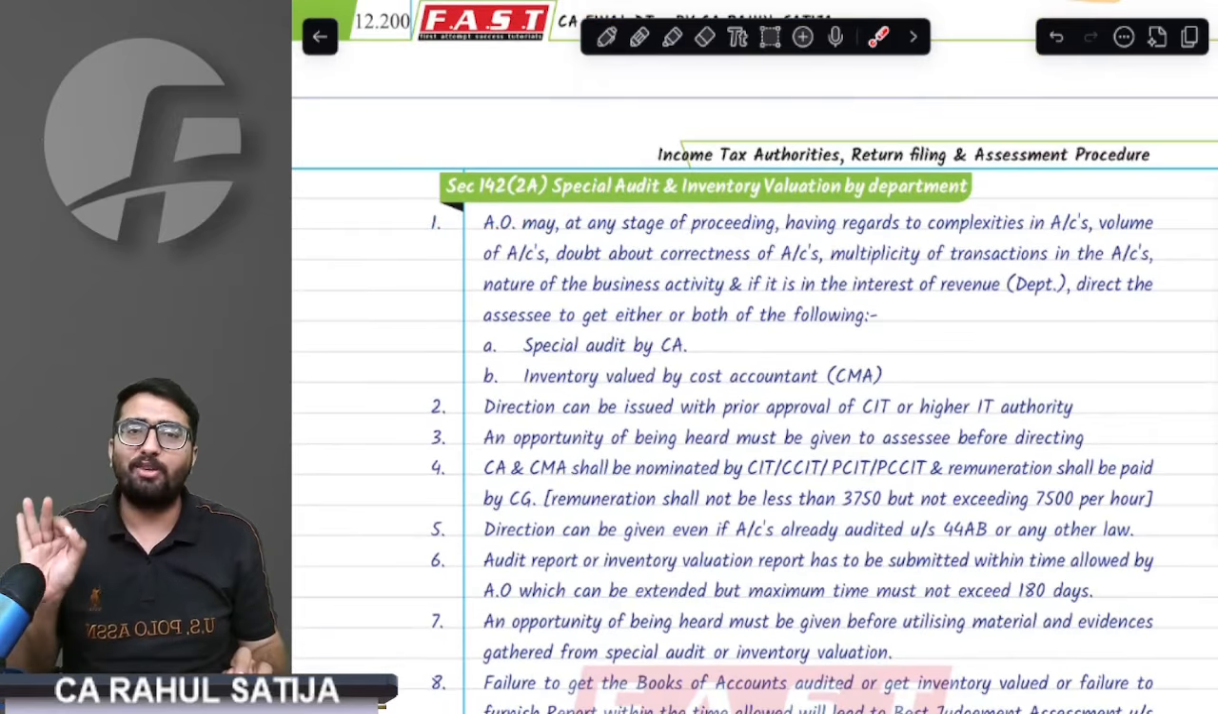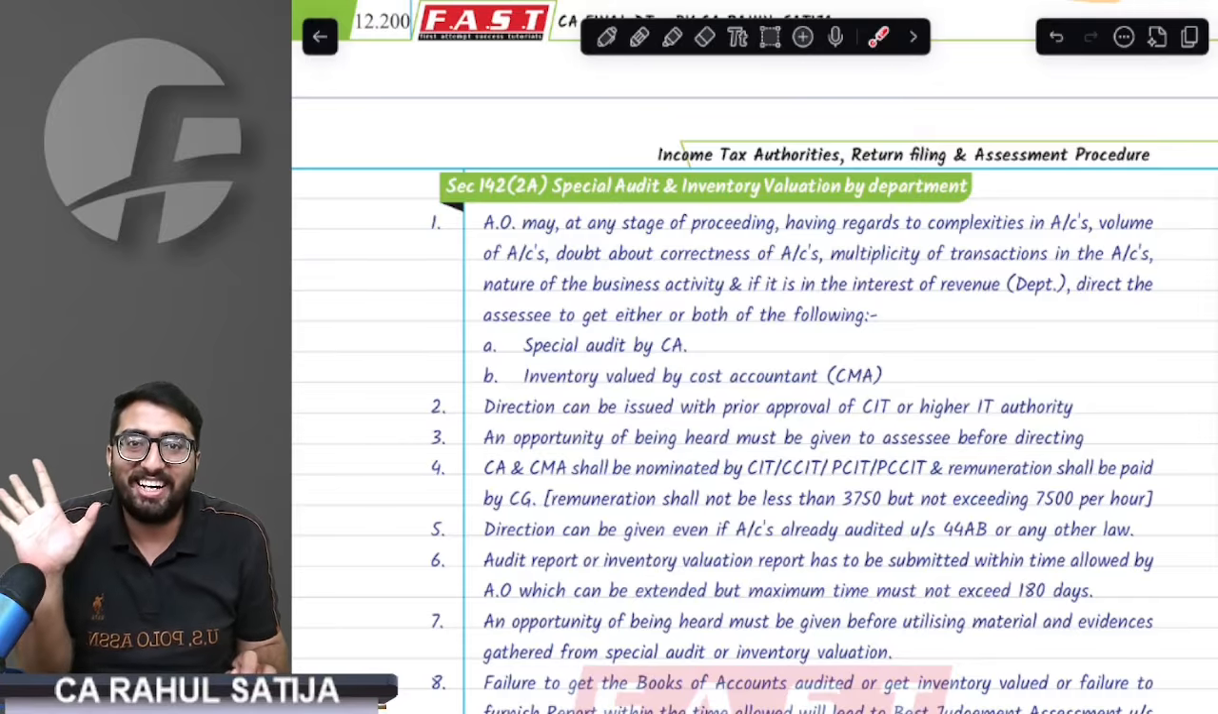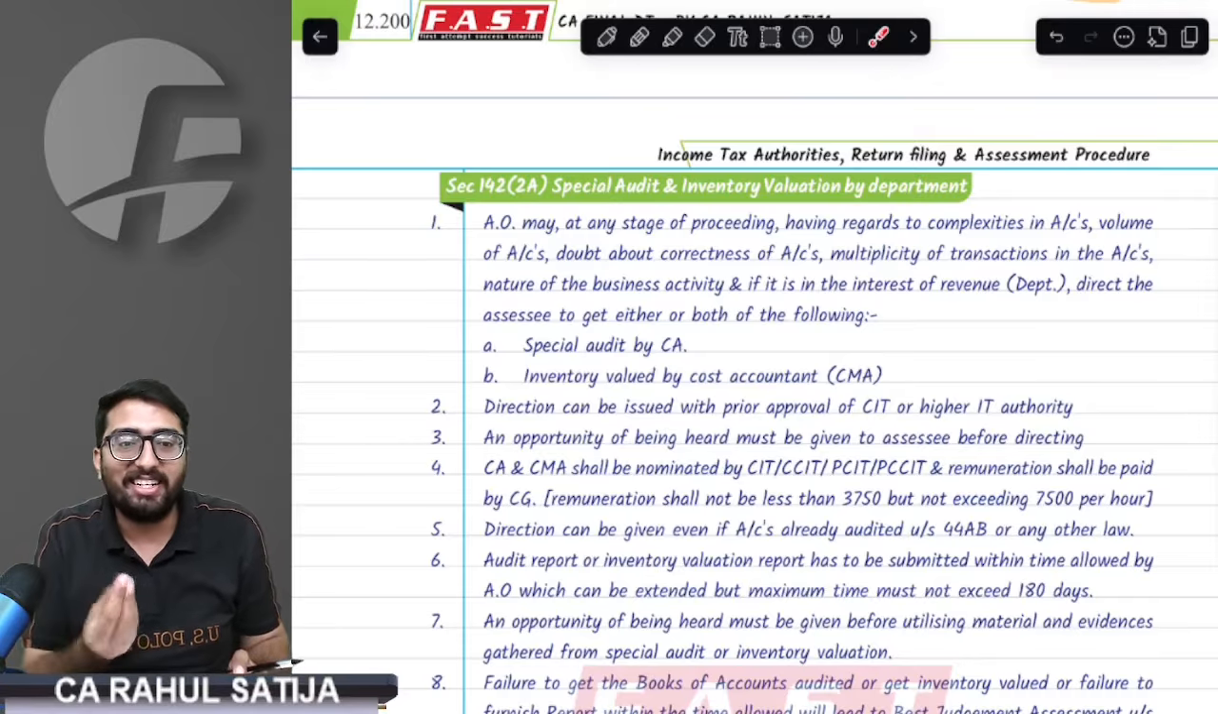See, the assessing officer is good at nothing. He is good at nothing. Now, for example, he does not understand books of accounts.